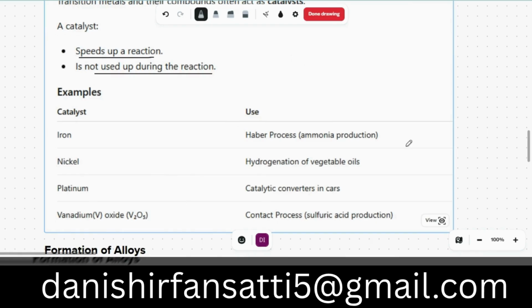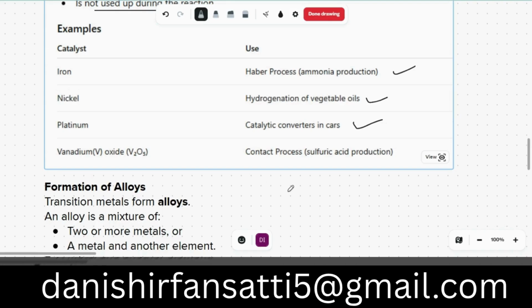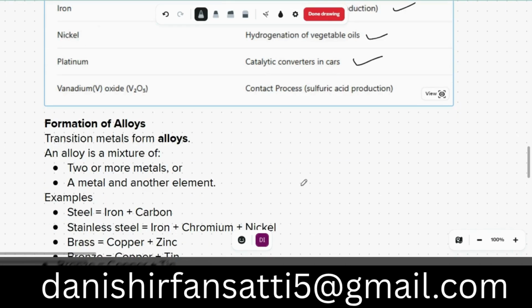Iron is the catalyst we use for the Haber process, production of ammonia. Ammonia is used as a fertilizer. Nickel is used in hydrogenation of vegetable oils, that is quite clear. Platinum is used in the catalytic converter in cars to decrease the impact on global gas emissions. Vanadium oxide is used in the contact process, in which we produce sulfuric acid.